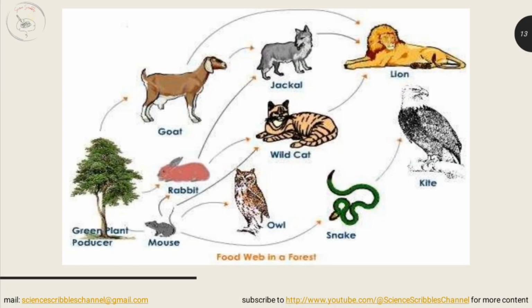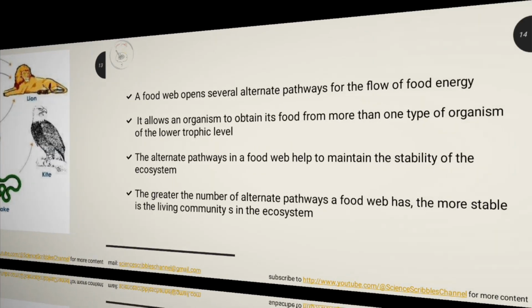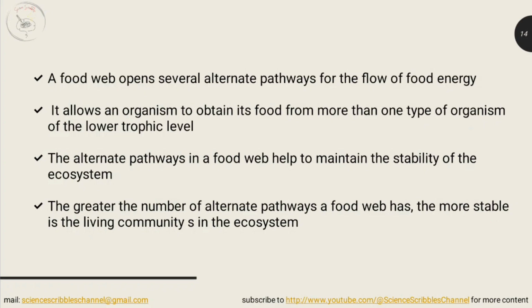Instead of the linear pathway of food chains, a food web explains the complex and interconnected trophic relationships between multiple organisms of the system. So, a food web allows an organism to obtain food from more than a single pathway, which is helpful for the survival of organisms and to maintain the stability of ecosystems. The greater the number of these alternate sources, the greater will be the stability of ecosystems.